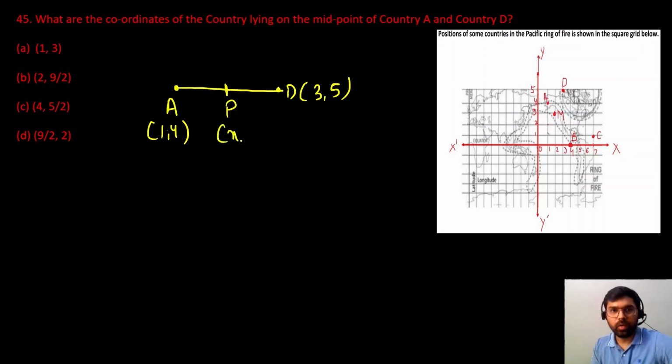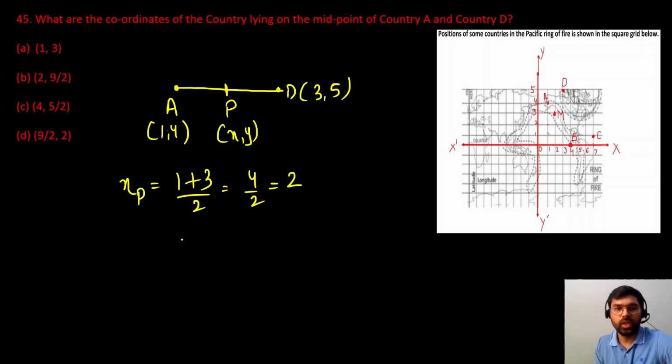So P का हमें coordinates find out करना है X and Y. So very easy, we'll use the section formula. Since P is the midpoint of A and D, so directly what we can write, कि X coordinate of P क्या हो जाएगा? 1 plus 3 divided by 2, so that will be 4 by 2, which will give me 2. And Y coordinate of point P क्या हो जाएगा?